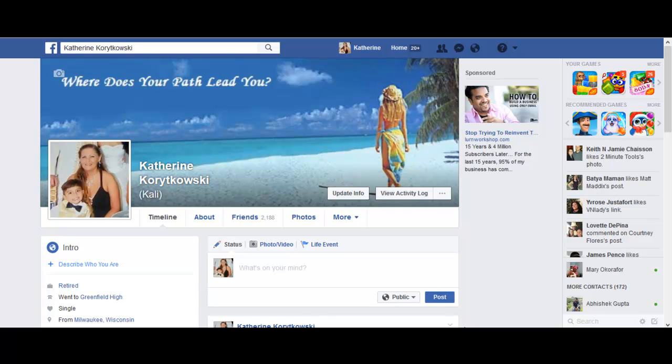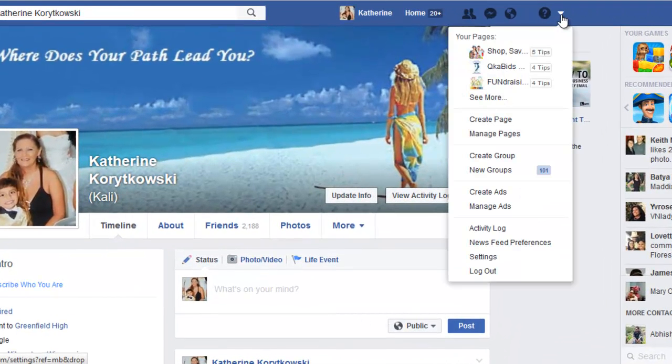Okay, so what we're going to do is up here you're going to see your name, your home, and then these little icons. You see this little drop down arrow, you're going to click that. And you're going to click where it says create page, not create group, because a group is where you're going to have a bunch of people part of your group and your business or whatever. So we want to create page.